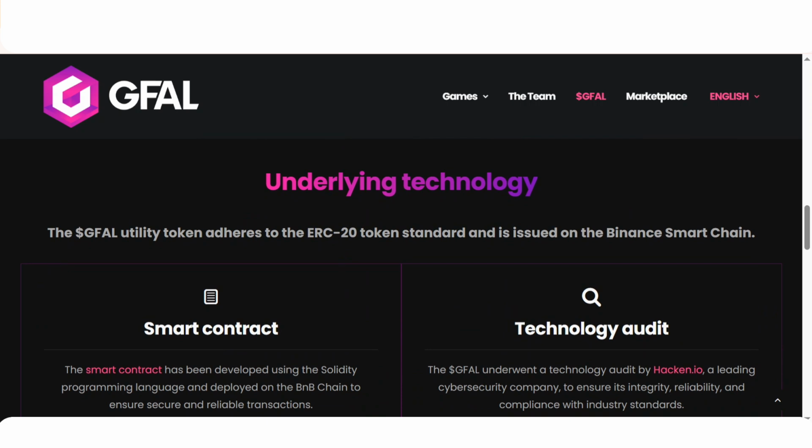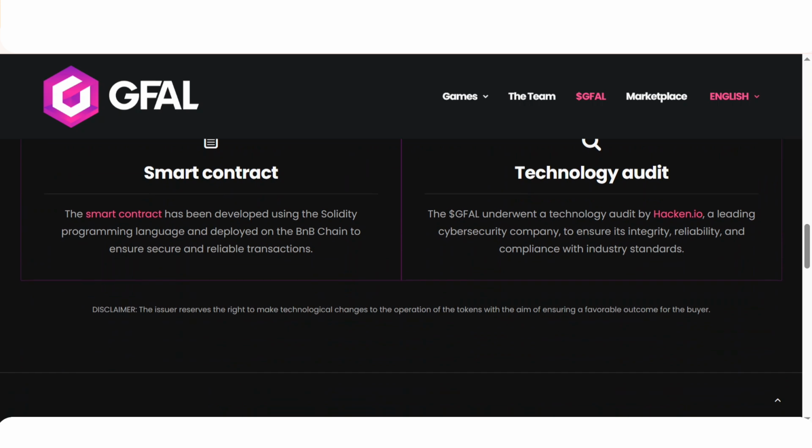Now the underlying technology of the Jafal utility token: it follows the ERC20 token standard and is used on the Binance Smart Chain. The smart contract of the token is written in Solidity programming language and deployed on the BNB chain to ensure secure and reliable transactions. They also have a technology audit. Jafal underwent a technology audit by Hacken.io, which means it is safe and secure, ensuring its integrity, reliability, and compliance with industry standards.